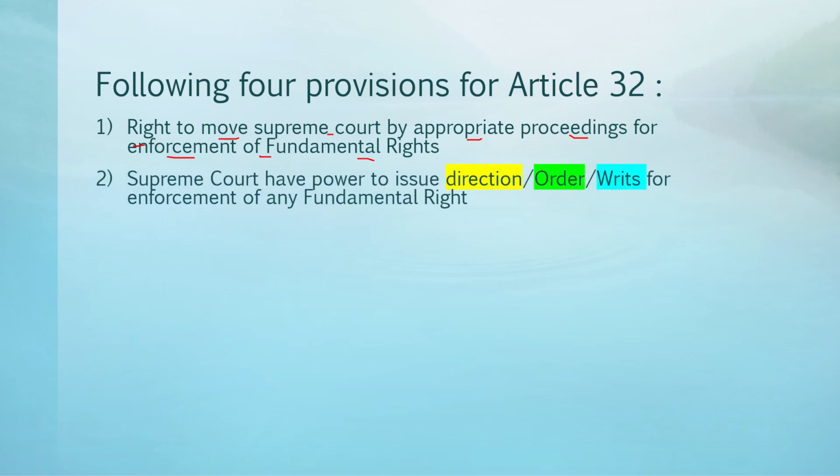Then the second provision states that the Supreme Court has power to issue directions, orders, writs for enforcement of any fundamental right. So we know there are different writs like habeas corpus, quo warranto, certiorari, and other writs. So the Supreme Court has power to issue all types of writs or all types of orders for enforcement of any fundamental right. Any fundamental right means all the fundamental rights. The Supreme Court has power to issue these orders.